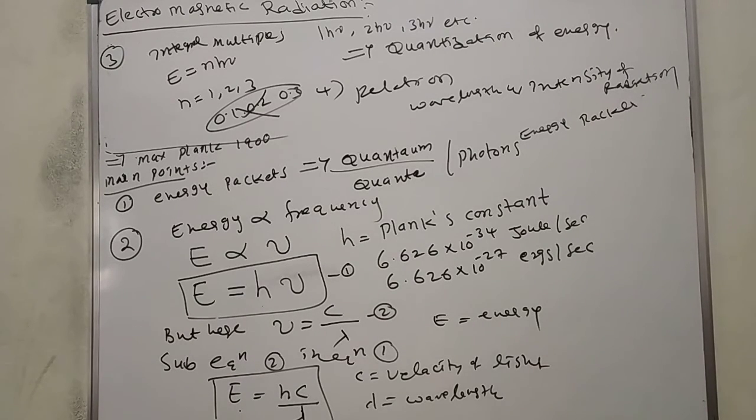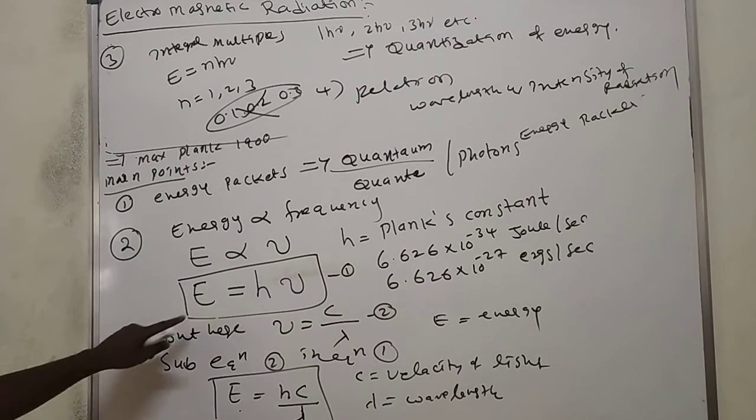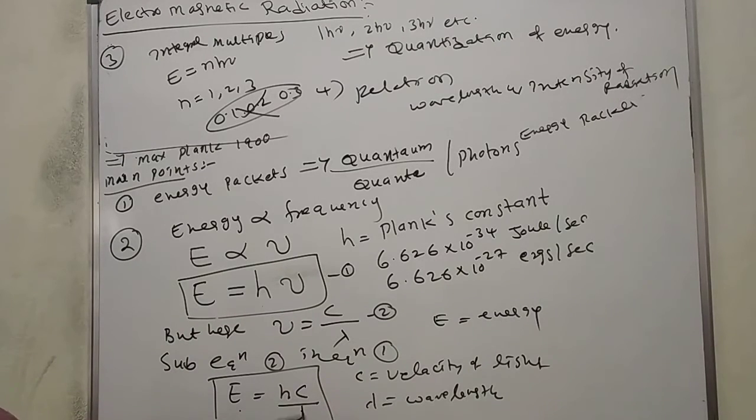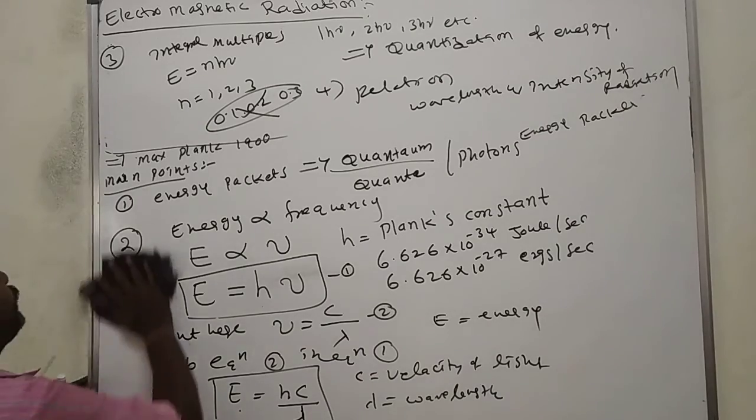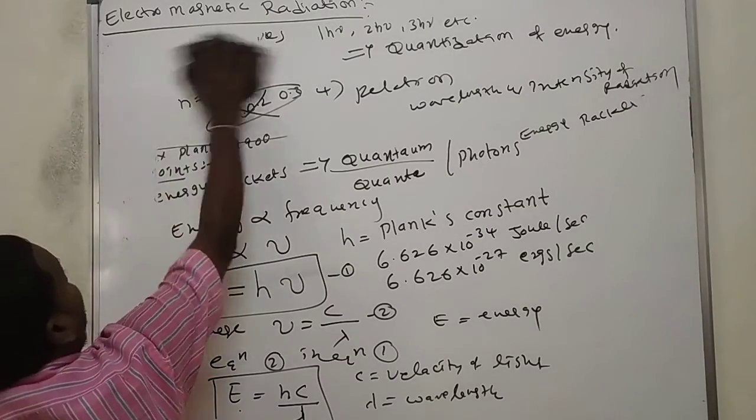Remember these two principles: E is equal to h nu, E is equal to hc by lambda. If you know nu, we can calculate directly here. If you know lambda, we can calculate here. First I am taking one problem.